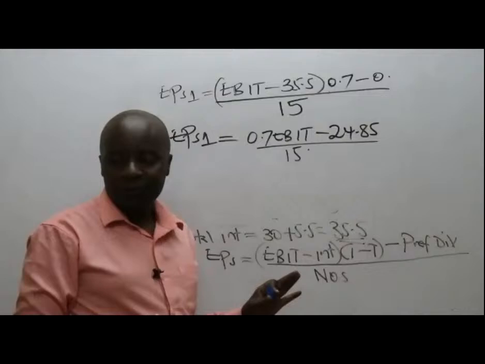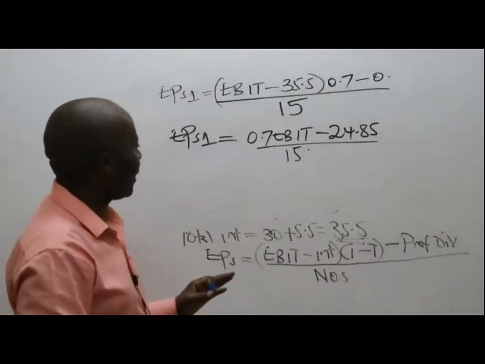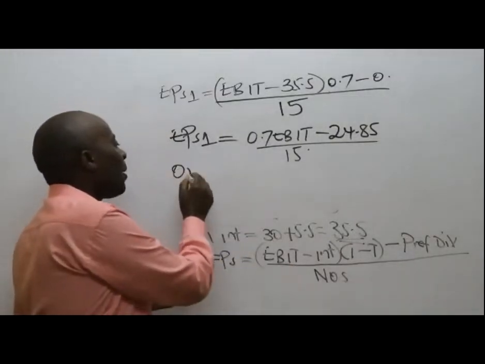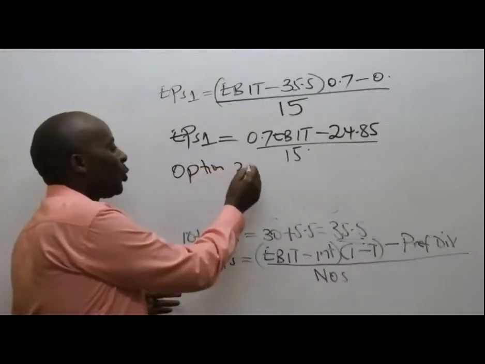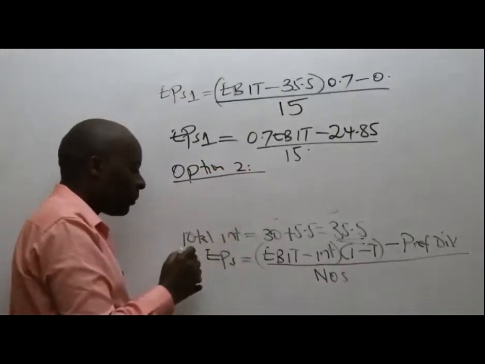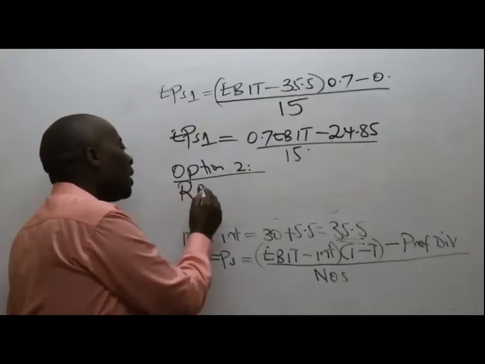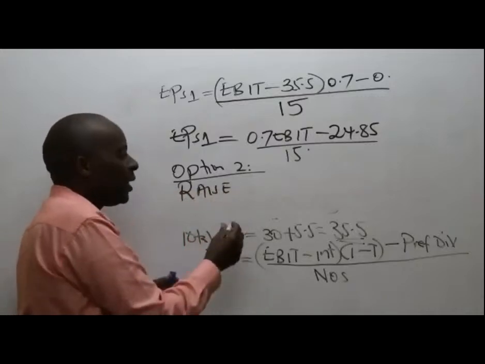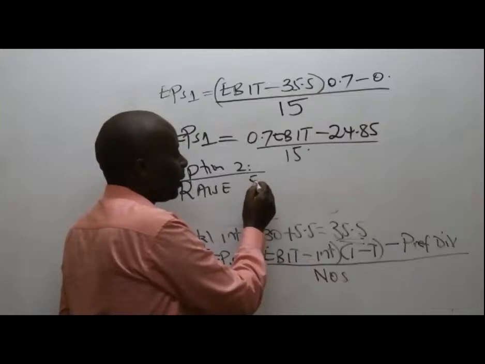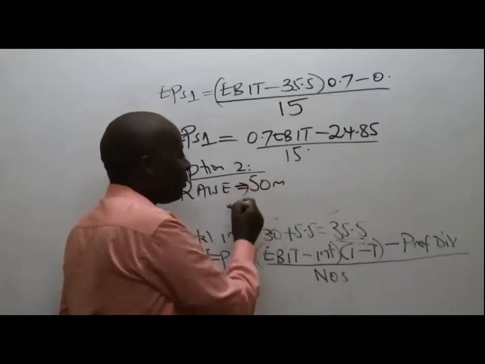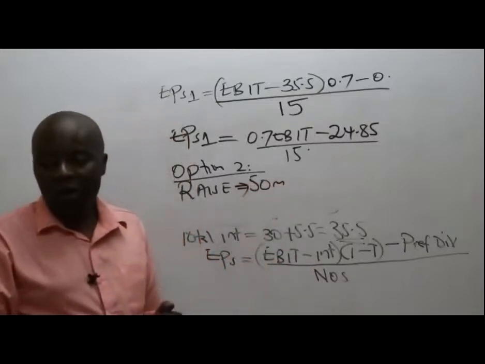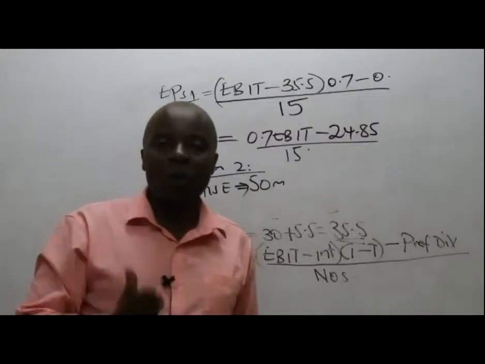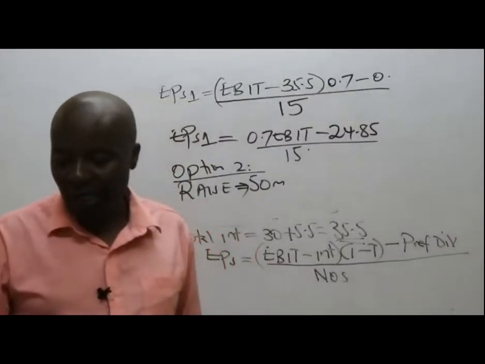Thank you. Now, ladies and gentlemen, listen. Look at what is going to happen in option number 2. Still, we are looking at raising shillings 50 million. But this time round, which criteria do they want us to use to raise this money?